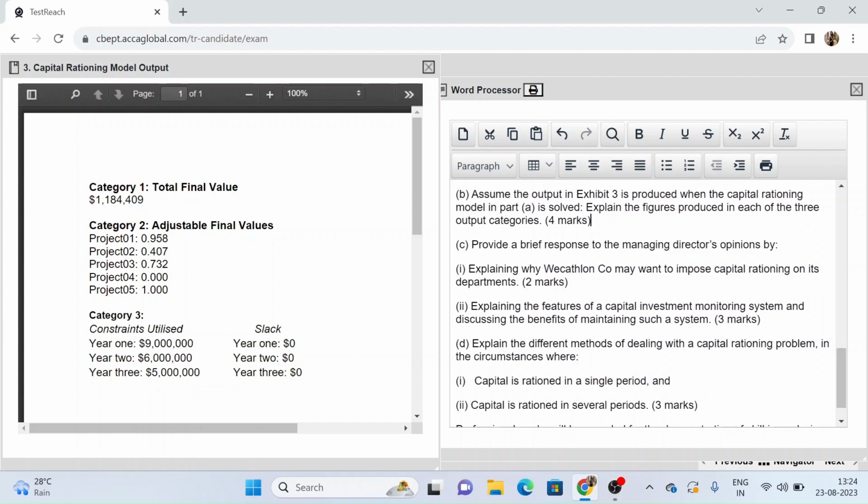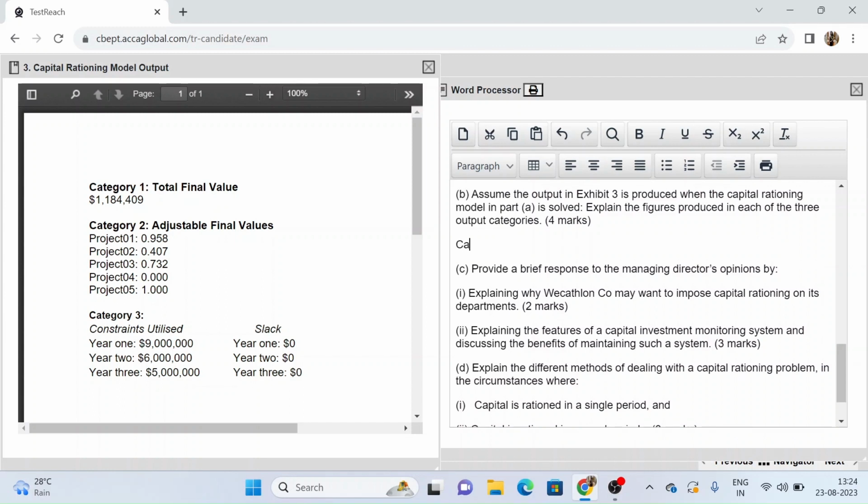So first of all I will explain my category 1, and this is about the total final value. So what will I write with respect to this? How can this be explained? This is the maximum NPV that can be earned within the 3-year constraints of capital expenditure by undertaking whole, part, or none of the 5 projects.